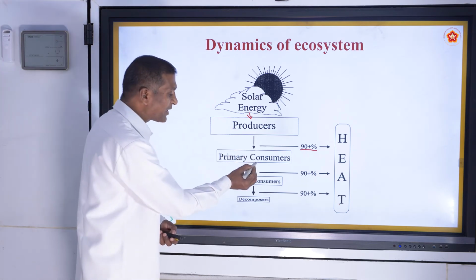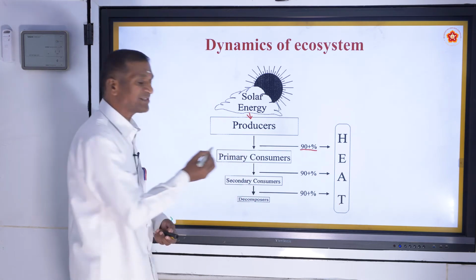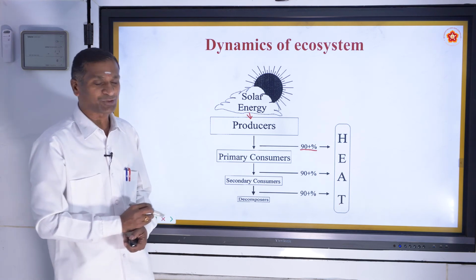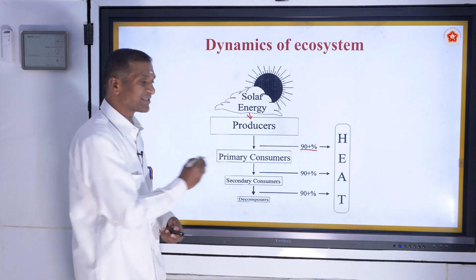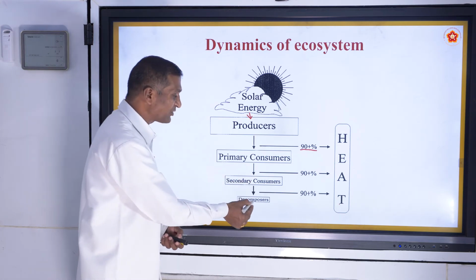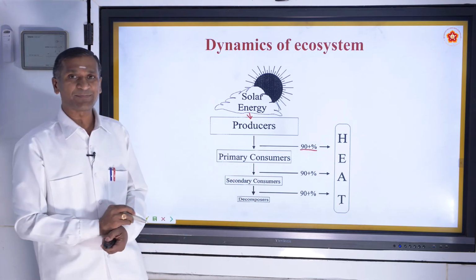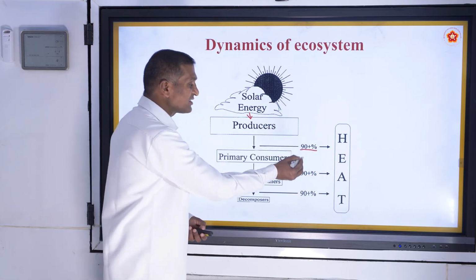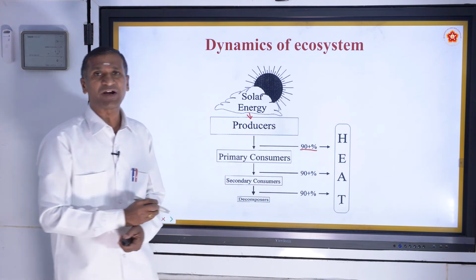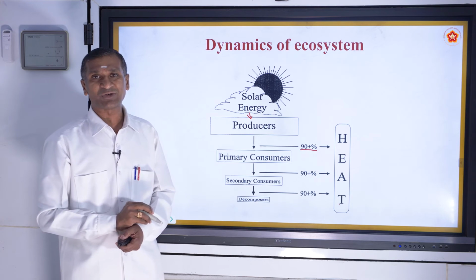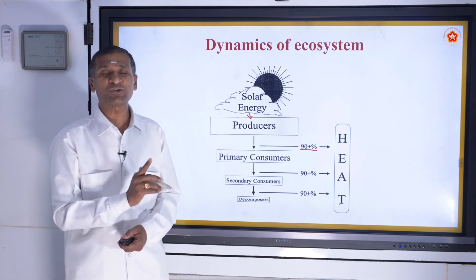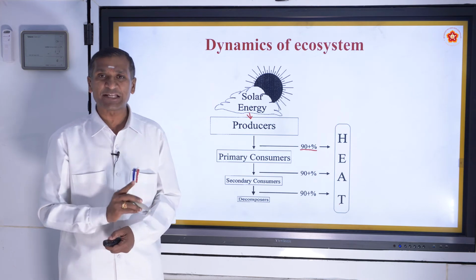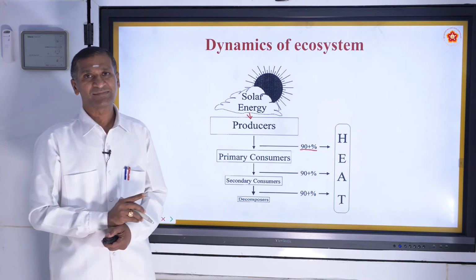And if the primary consumer is consumed by the secondary consumer, the carnivores, again 90% is lost, only 10%. Then from there to decomposers, again 90%. So the energy starts decreasing from one trophic level to another. Hence, we see only 3 to 4 trophic levels in any food chain.